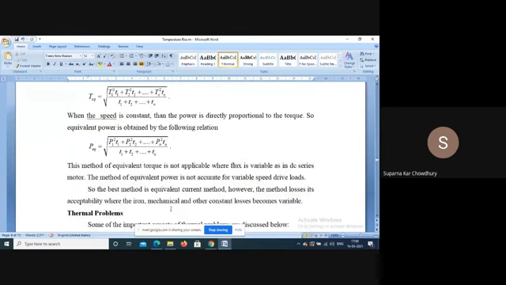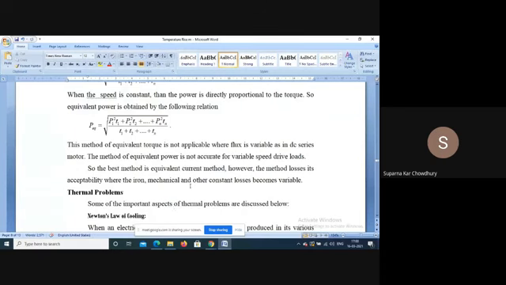In these methods, the equivalent torque method is not applicable where the flux is variable, as in a DC series motor. The method of equivalent power is not applicable for variable speed drives. So the best method available is the equivalent current method. However, the method loses its acceptability where the iron, mechanical and other constant losses become variable.